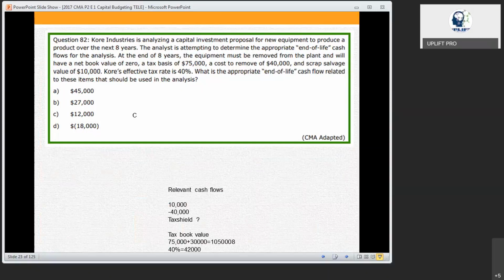For any cash flow, what I told you is that you have to take the cash flow after tax and you have to take the tax shield. Clear? The answer is C. Yes, you are right.